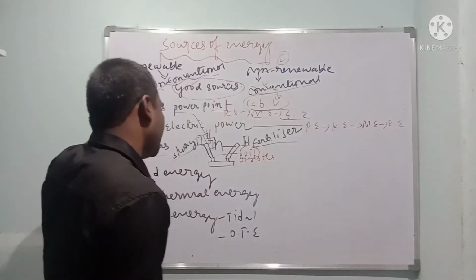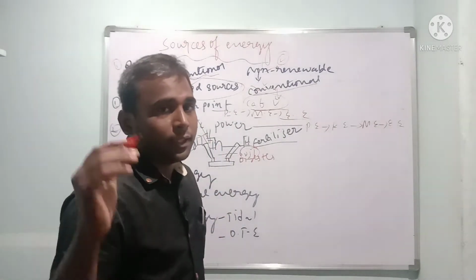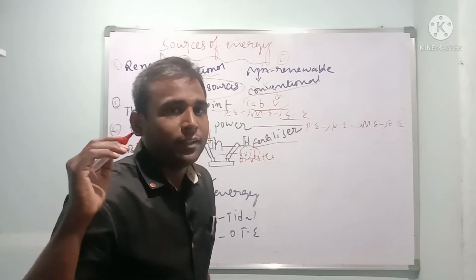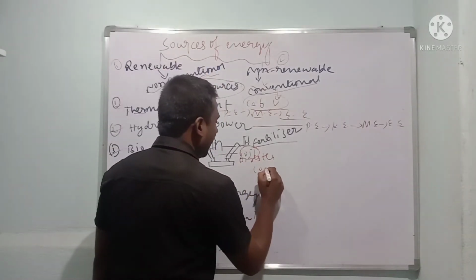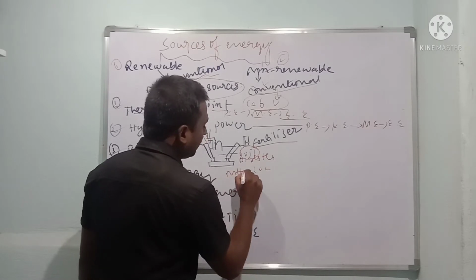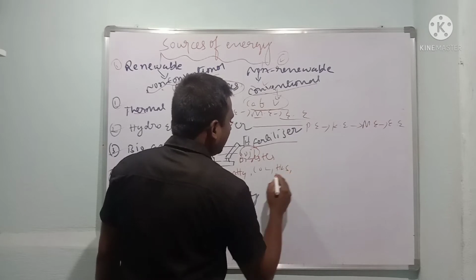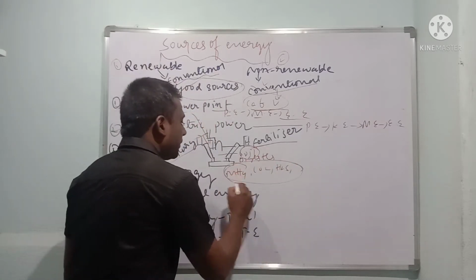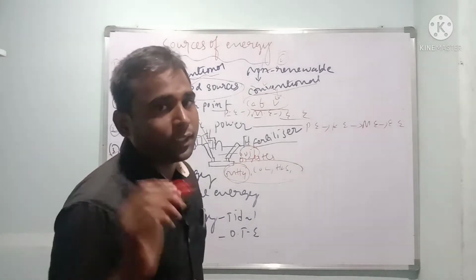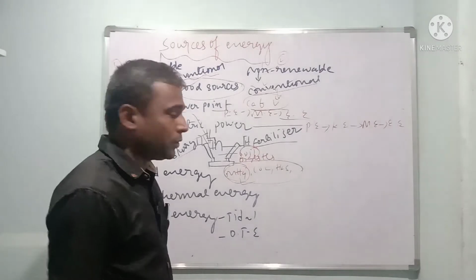After a few days, after chemical decomposition, it is going to produce stinking-smelling gases: carbon dioxide, methane and hydrogen sulfide. So these gases are produced. Here the major component is methane. It is a natural gas. So this gas we use for various purposes.